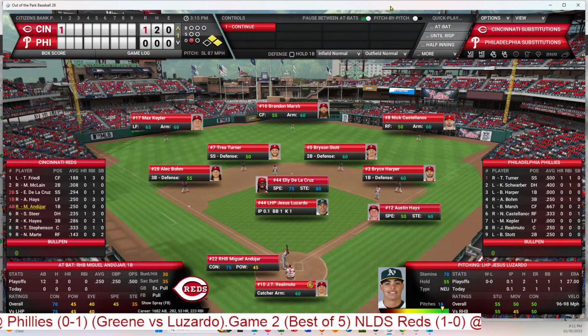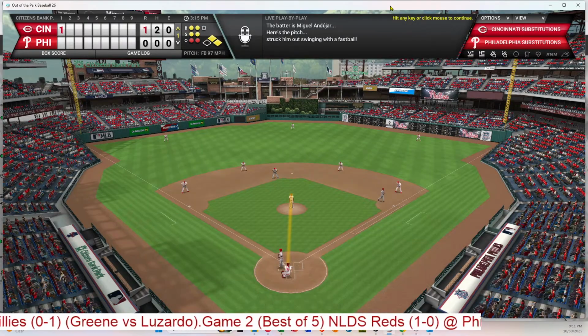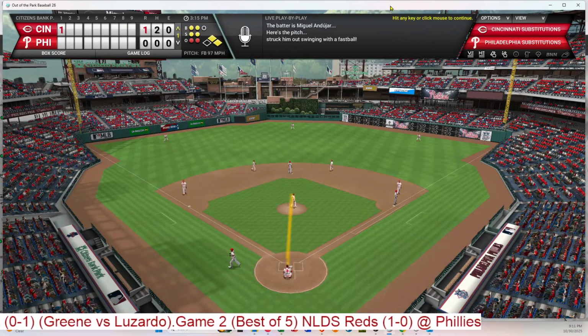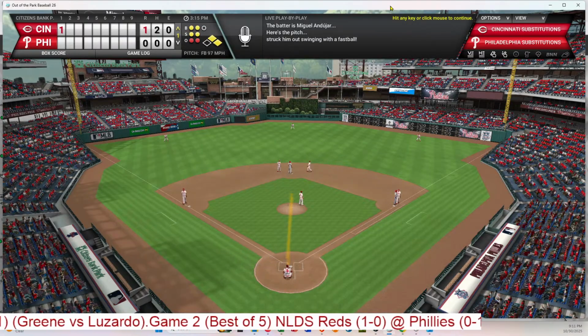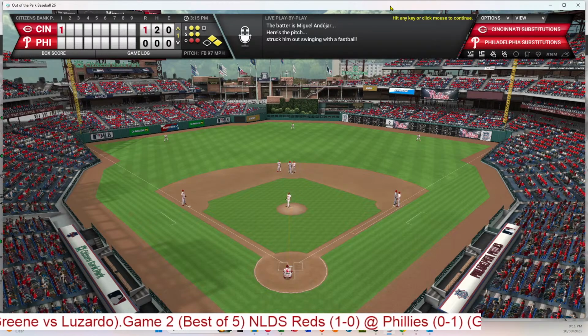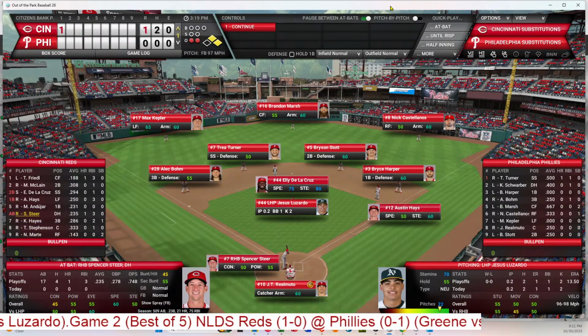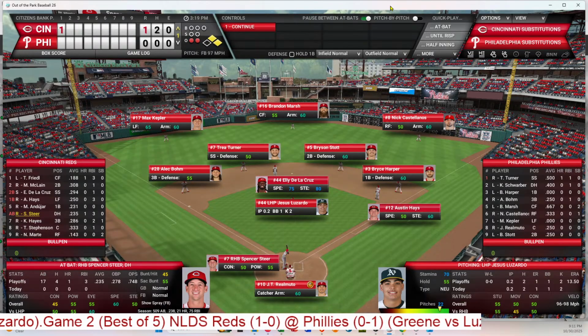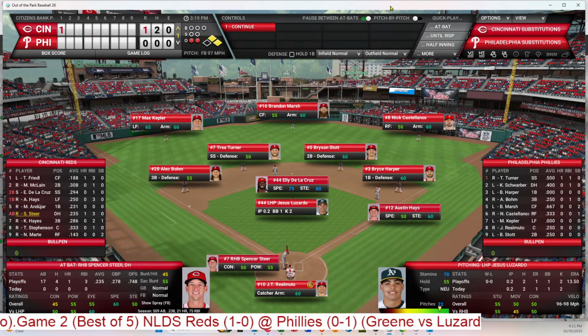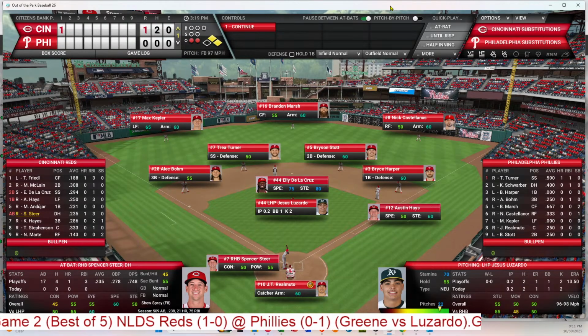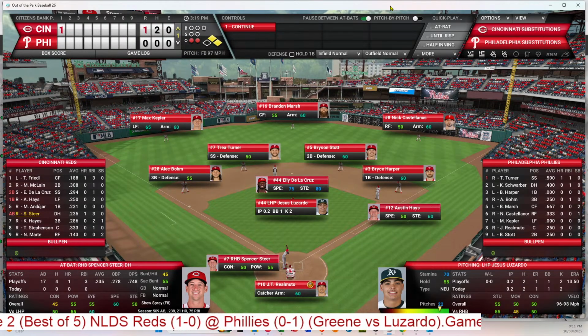So here we go. 2 balls, 2 strikes. Struck him out. Andujar strikes out. Makes it 2 outs. And stepping in is Spencer Steer, the DH. And Steer had a base hit. He was in the first game.